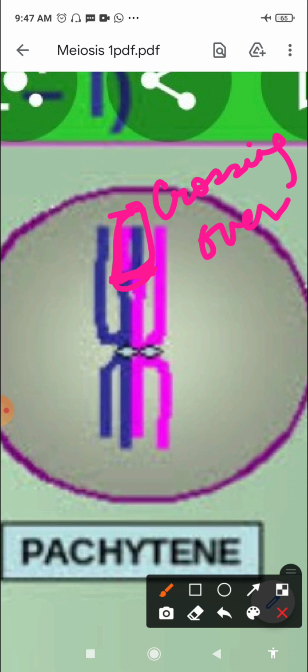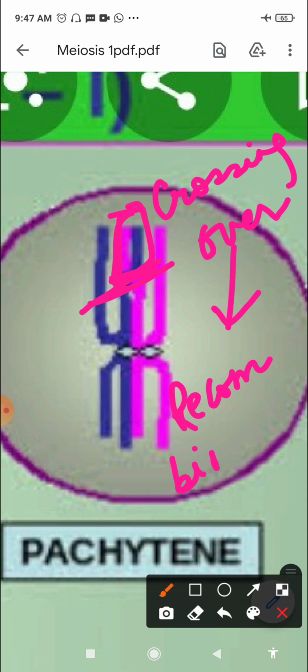What is crossing over? Exchange of genetic material between two homologous chromosomes, right? So you have to remember that it has to be homologous chromosomes, where you can see the segments of the homologous chromosome have been exchanged, right? Now this exchange of homologous chromosome segments, or crossing over, is controlled by an enzyme, right? So it is an enzyme mediated process, and the enzyme that leads to crossing over is known as recombinase enzyme, right? Recombinase enzyme.